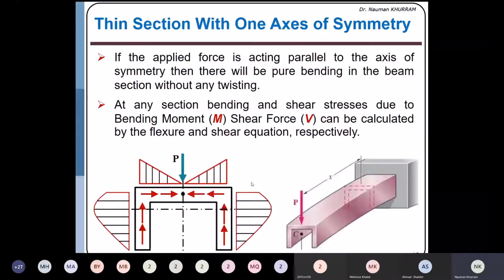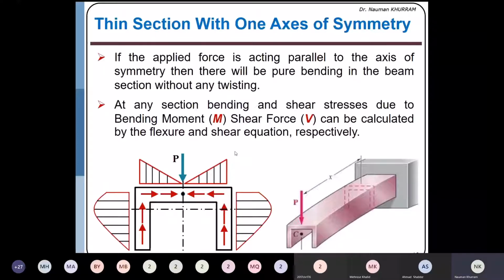Shear flow is 0 here also, at the tip of this vertical web on the other side of the neutral axis. And here the shear flow will be maximum along the neutral axis. So this parabolic distribution indicates that the shear flow varies parabolically on the element which is parallel to the applied force. Why? Because when the area is increasing, both height is increasing and the moment arm is changing, both of them. So we will see this in our derivation.